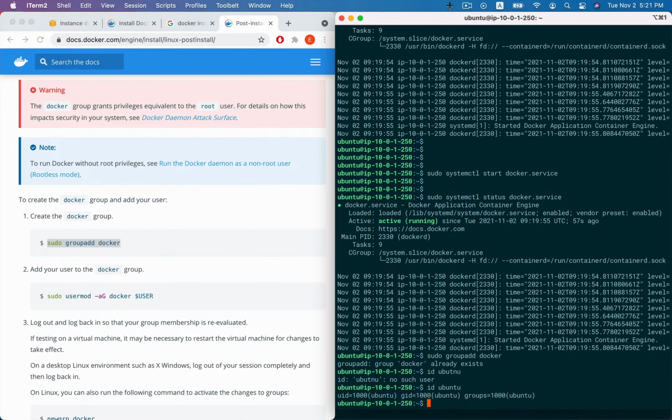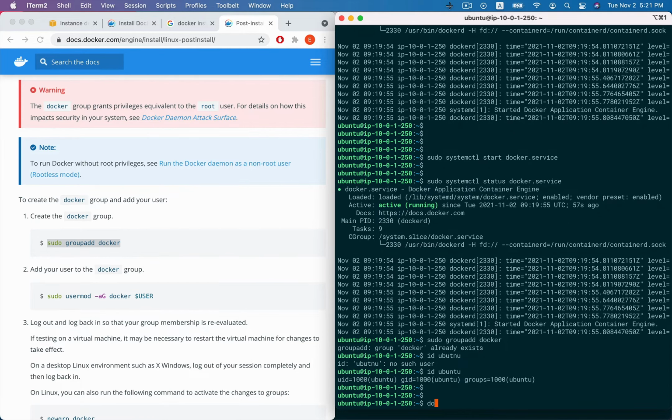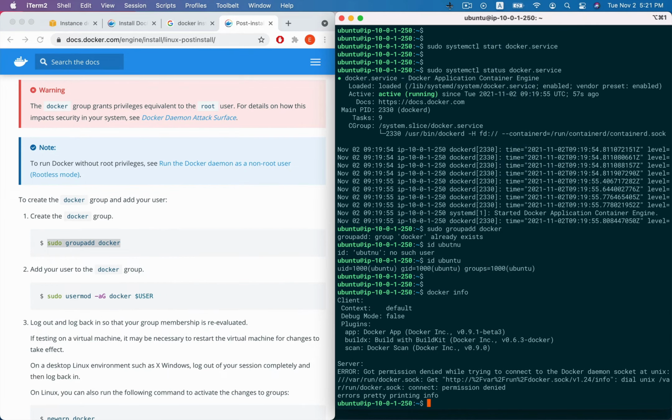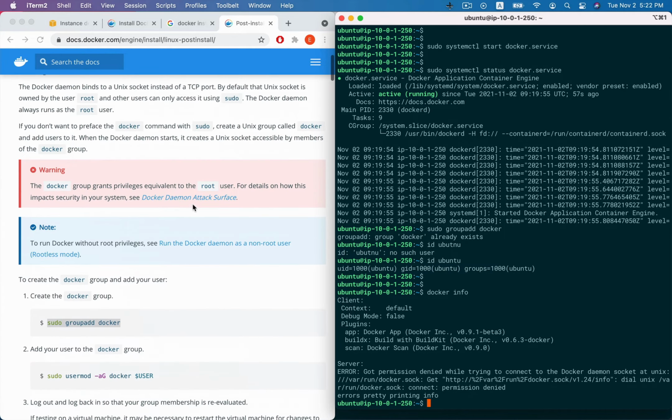Now, if we use the Docker info, we can see here we got permission denied because we must use the sudo to execute this command.